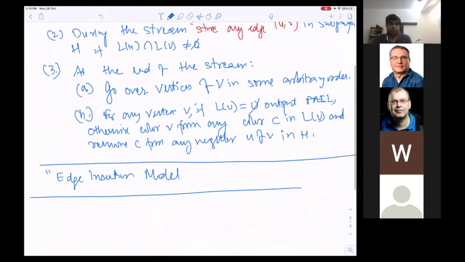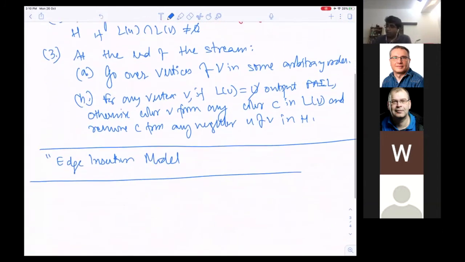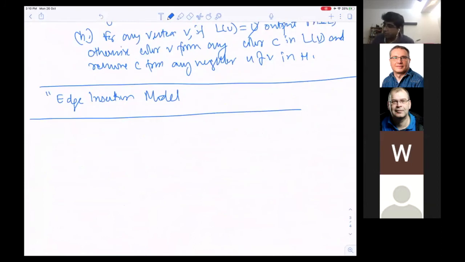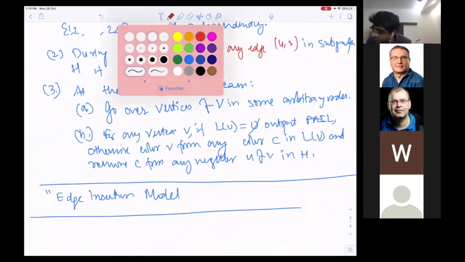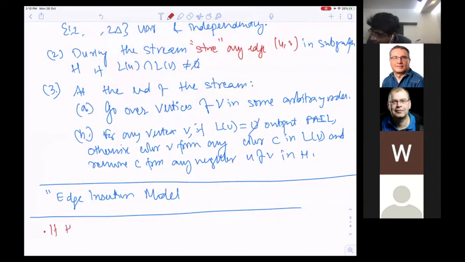One point you should notice, which is very important, is that if H is list colorable, then definitely G is colorable. Because if you are able to color H with your list, you put back all the edges which you deleted.